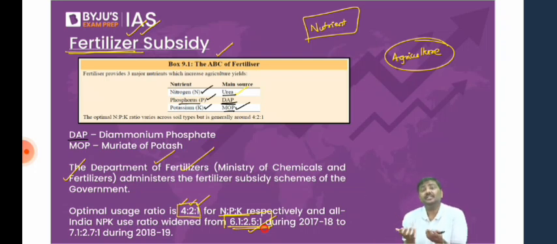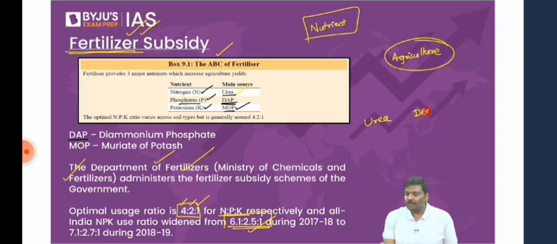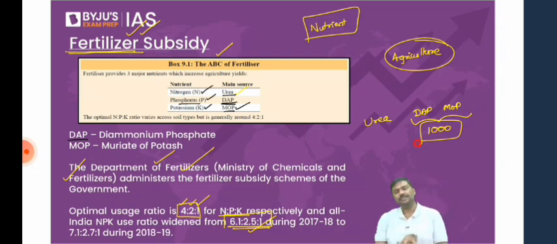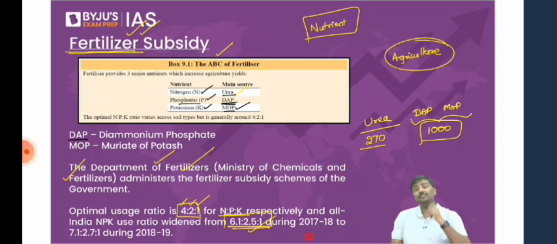Now, why? What is the reason, sir? Why are we using more and more nitrogen? I will write urea on one side, DAP and MOP on the other side. Generally, per bag of DAP and MOP, it is somewhere around 1,000 plus rupees, after subsidy, by the way. And for urea, it is somewhere around 270 rupees. Now, you tell me which one the farmers will use more.